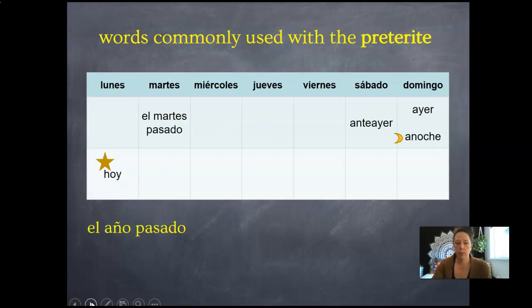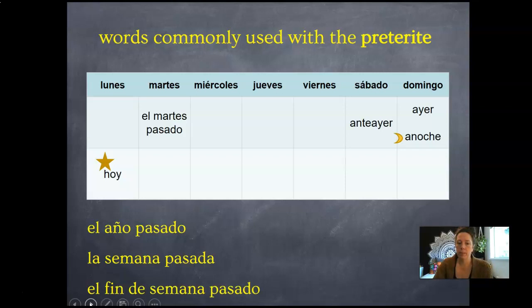So a couple of those more. El año pasado, last year. La semana pasada, last week. El fin de semana pasado, last weekend. And notice, because this is feminine, la semana, then we want pasada. Because this is masculine, el fin de semana, we want pasado.